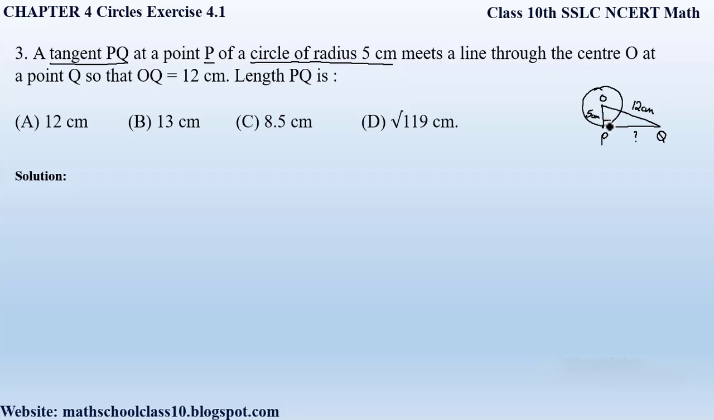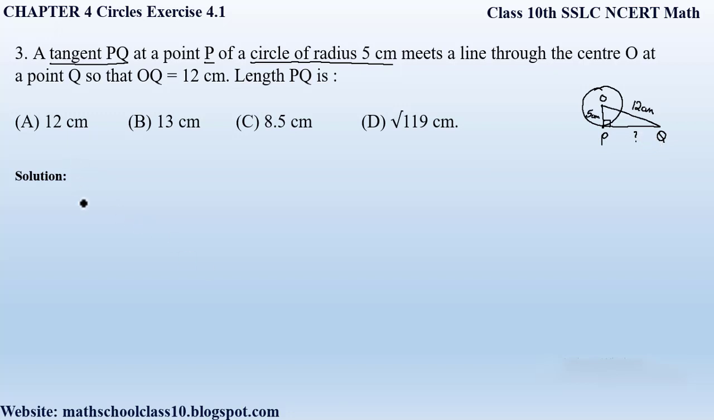So a 90-degree angle is formed here, and also you can observe that OPQ forms a right angle triangle whose 2 sides we know, OQ and OP. So we can apply the Pythagoras theorem easily and we can find out the PQ side, right?